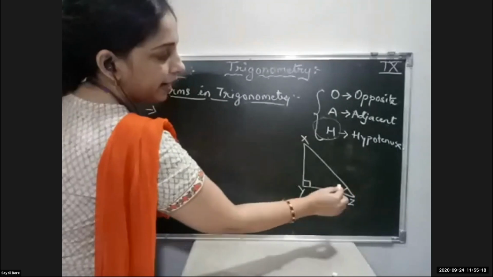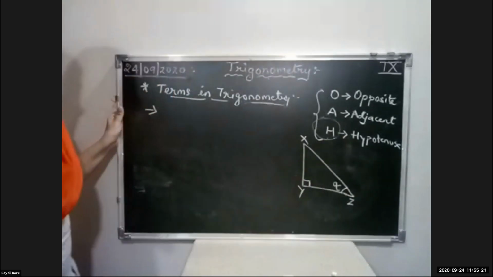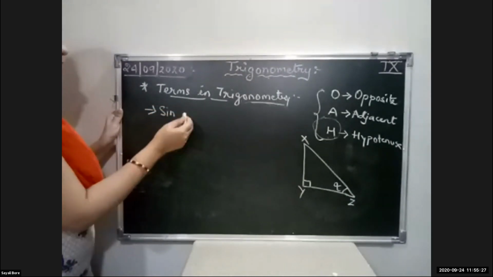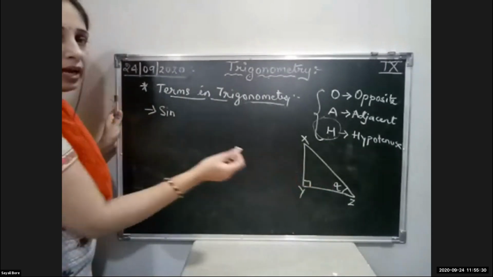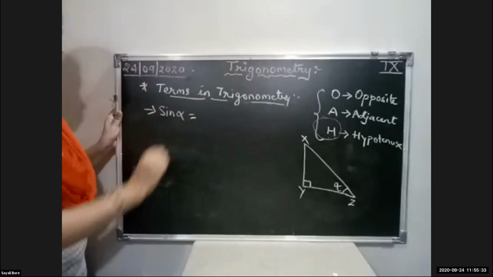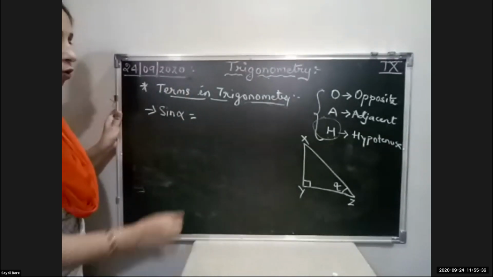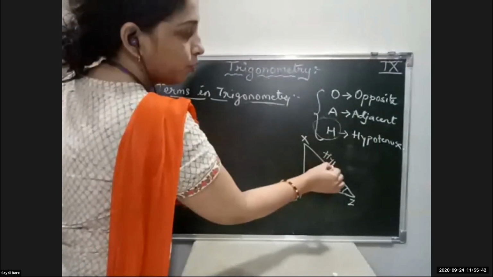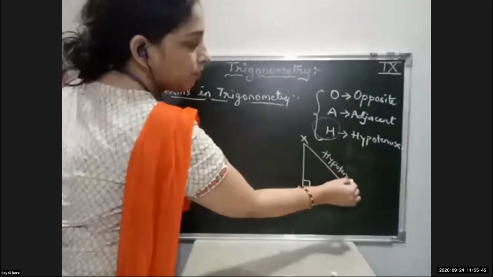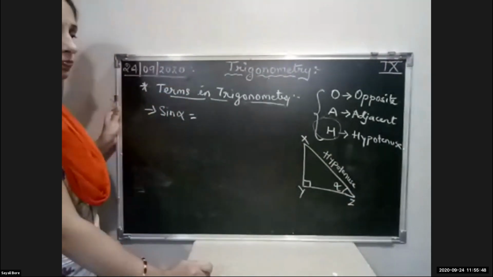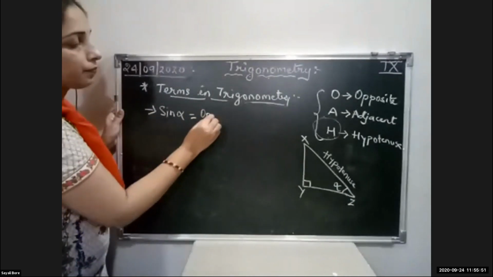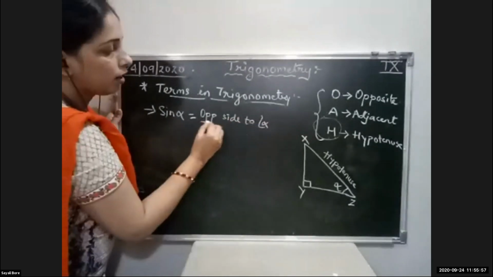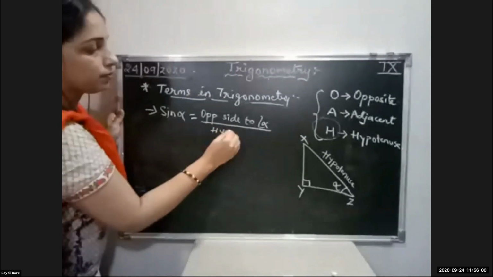If angle Z is alpha, then sin alpha, since theta is not given but the measure of the angle is alpha, is O hero: O for opposite, H for hypotenuse. First you note down which is the hypotenuse in the diagram itself, so that it will not create confusion. So sin alpha is equal to opposite side to angle alpha upon hypotenuse.